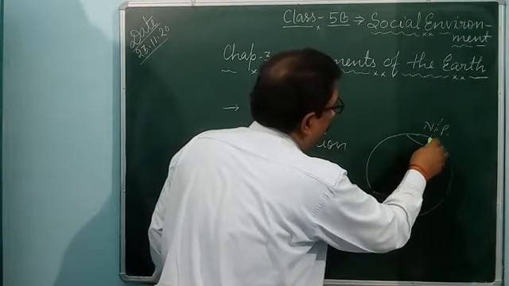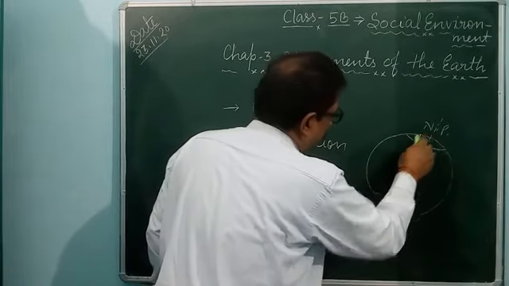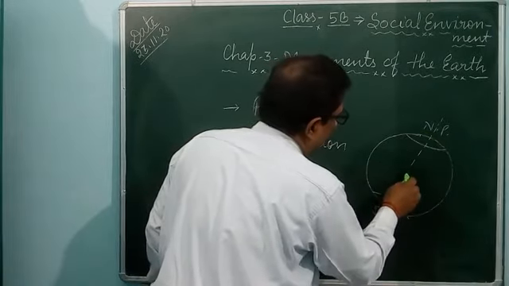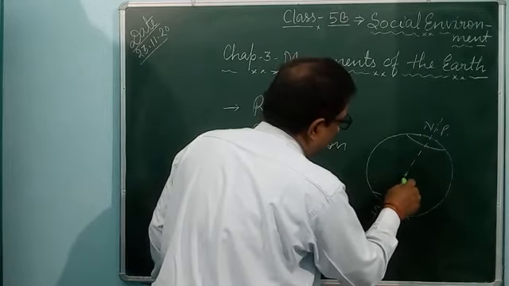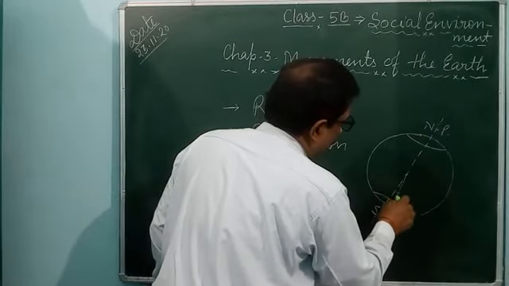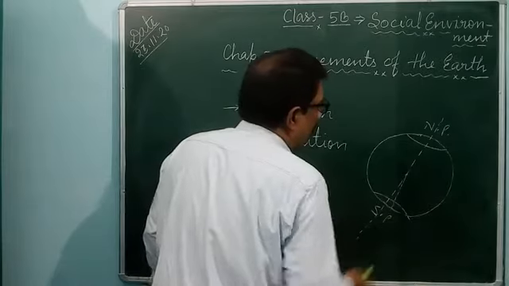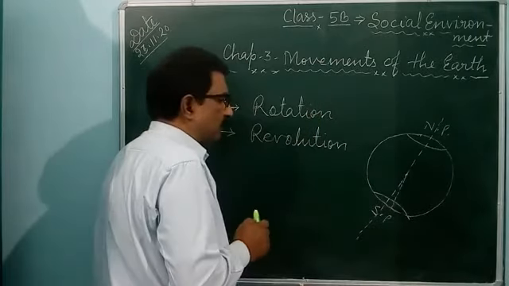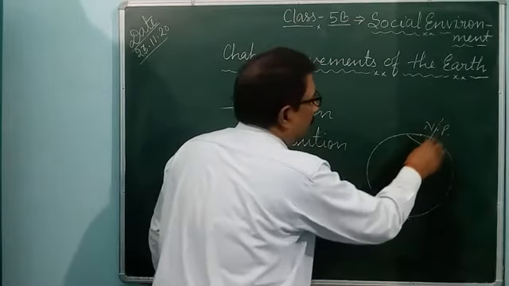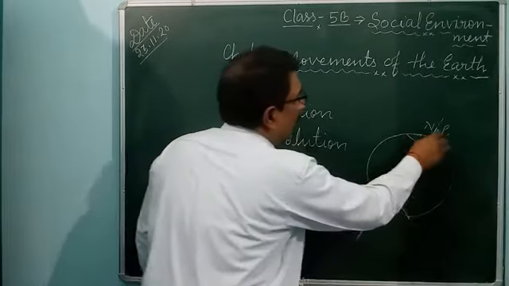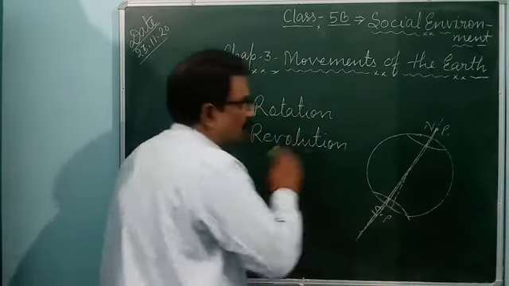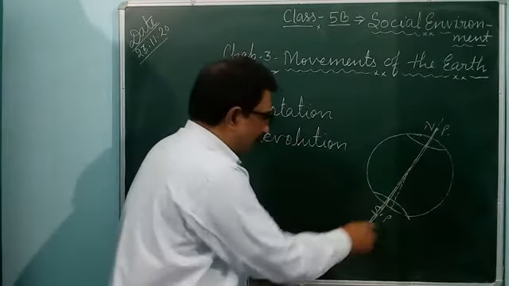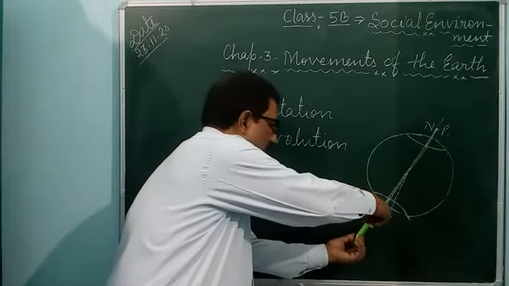Suppose this is the bending, 23 degrees. This is the bending of Earth, but you can consider this vertical line as the axis of the Earth, and like that this chalk is moving.